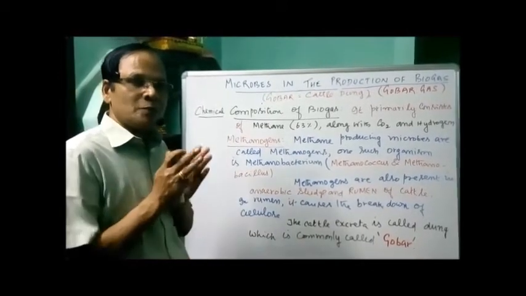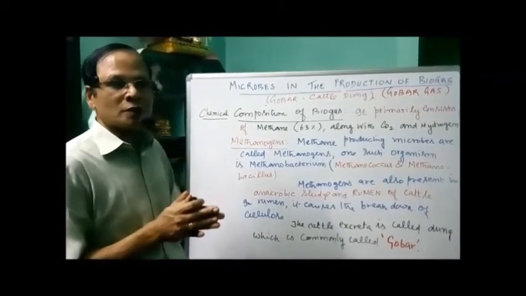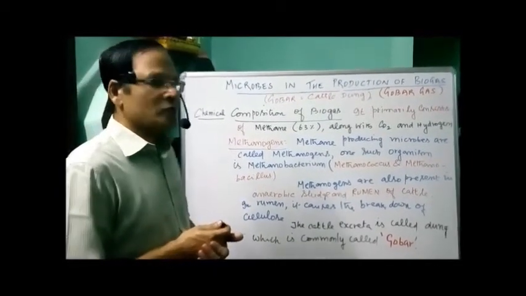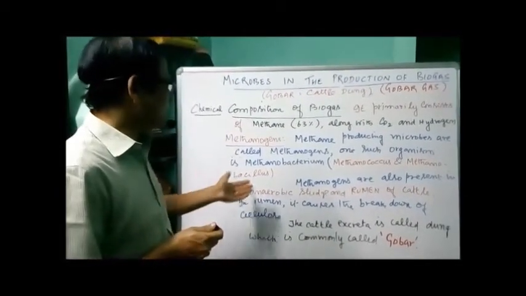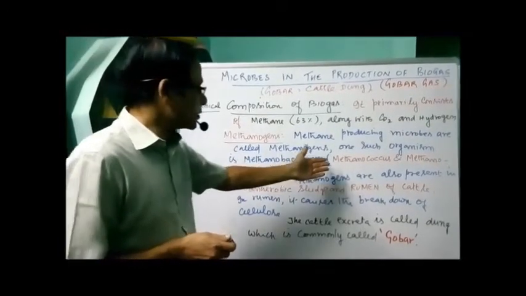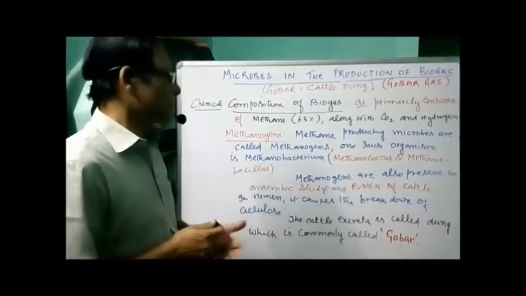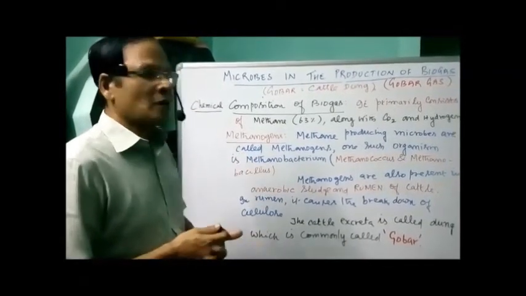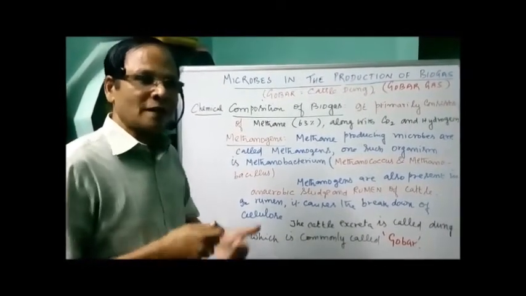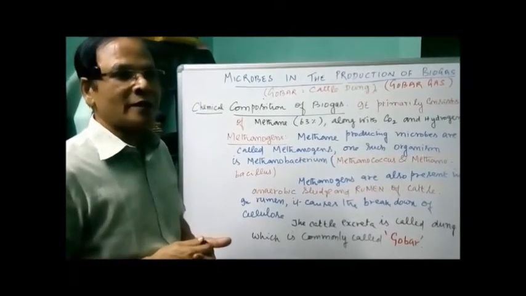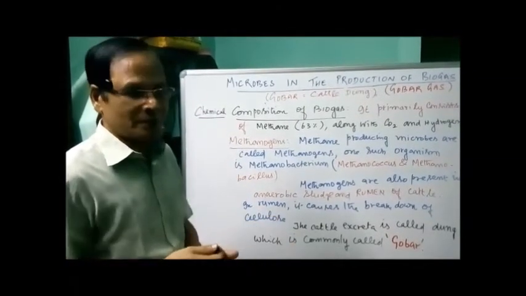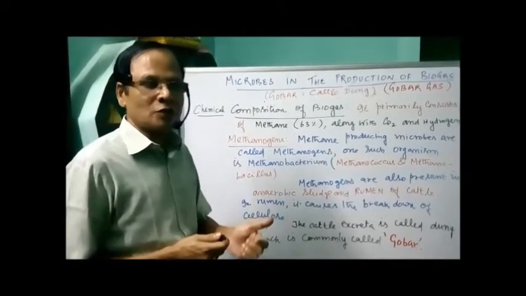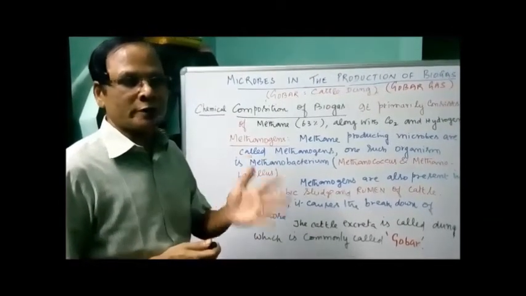The methane producing microorganisms are called methanogens. One such organism is Methanobacterium. It may be Methanococcus or Methanobacillus. Methanogens are present not only in the cow dung but also in the anaerobic sludge and in the rumen of cattle. There are four chambers in cattle, as I mentioned: rumen, reticulum, omasum, abomasum.